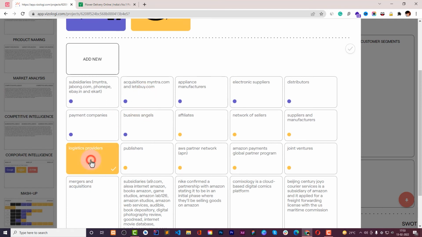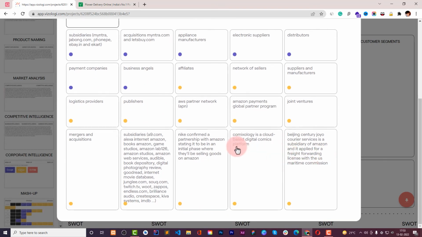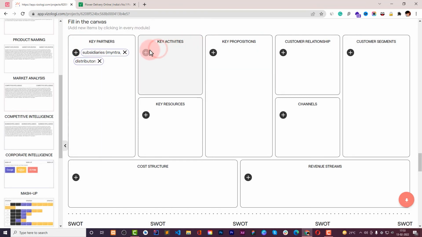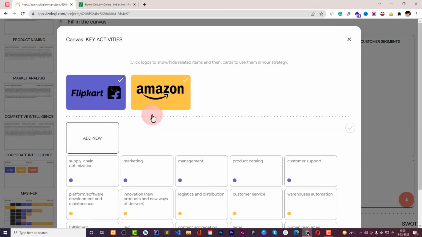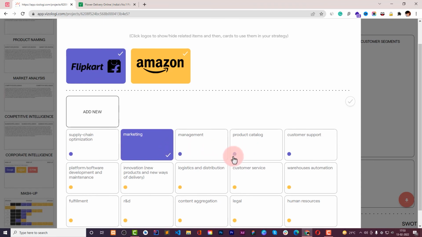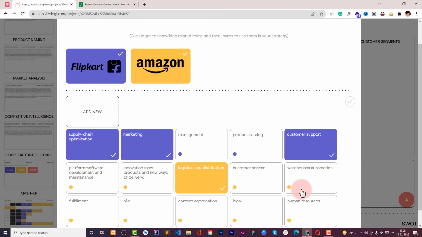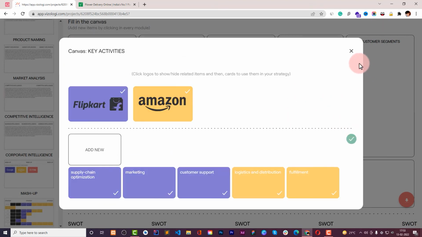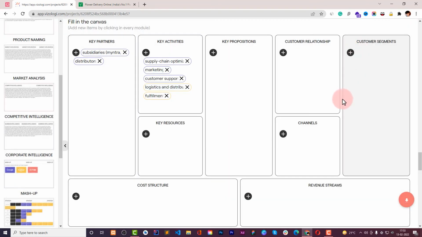Key partners like logistic providers, payment companies, subsidiaries, publishers. You can find based on it distributors, subsidiaries. Okay, the same way here in key activities, marketing, logistic distribution, customer support, supply chain optimization, fulfillment. Okay, when you're done, just click on this button and go back.